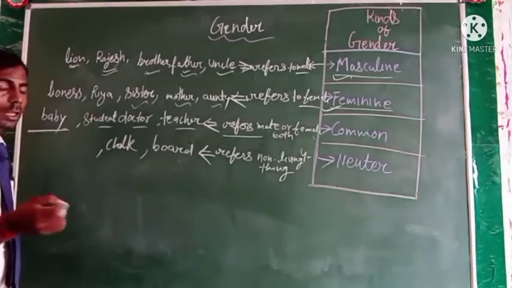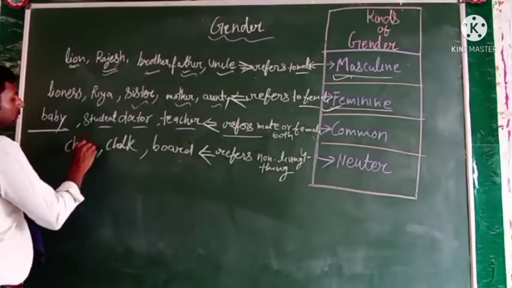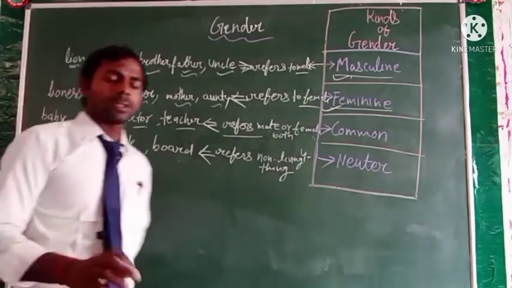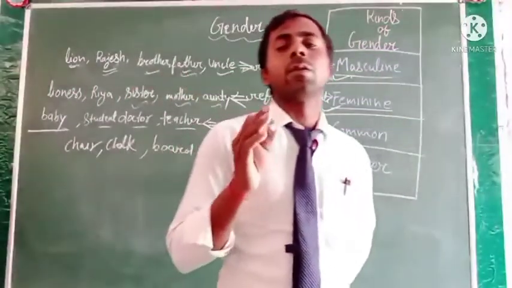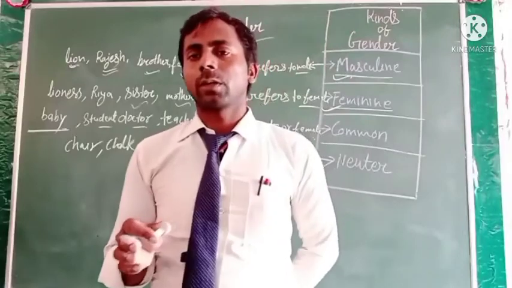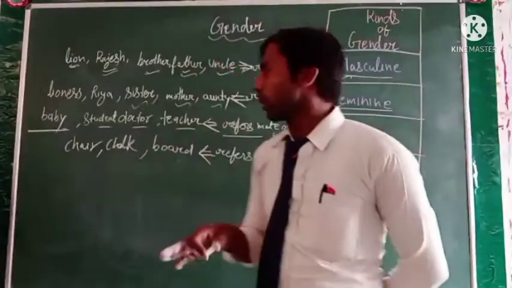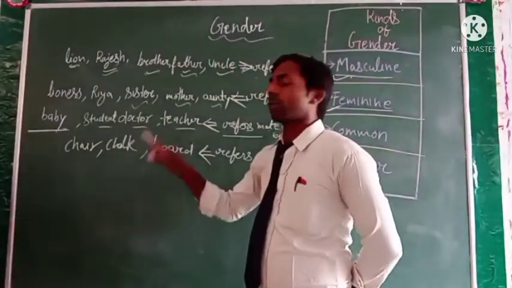And table, chair, etc. are many things that have no life, non-living things, and they will be the neuter gender.